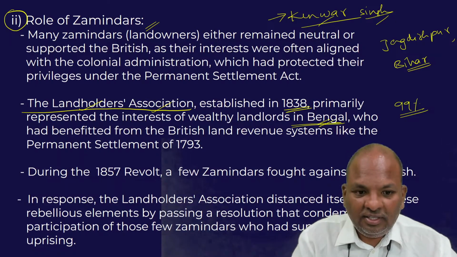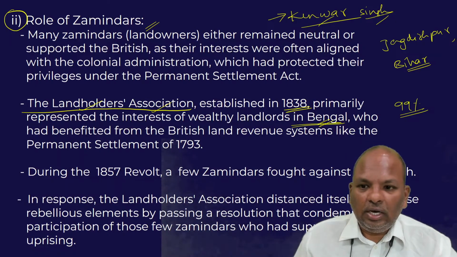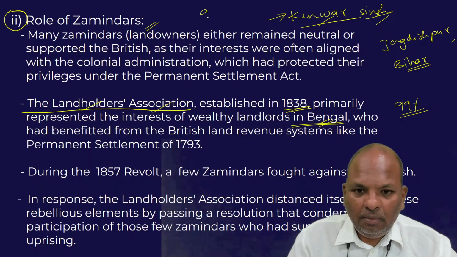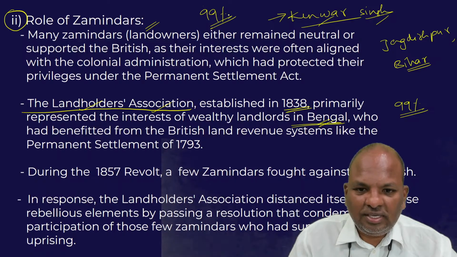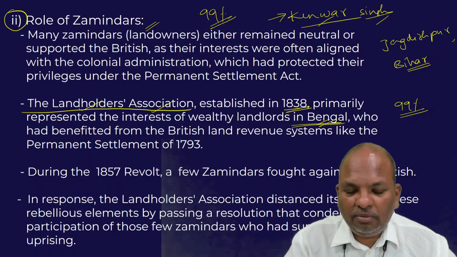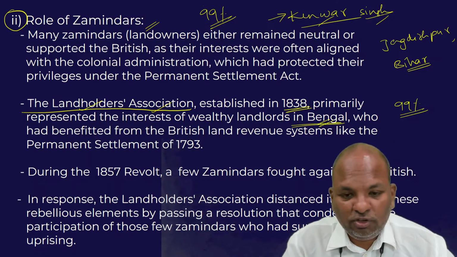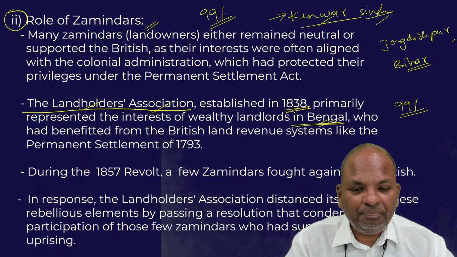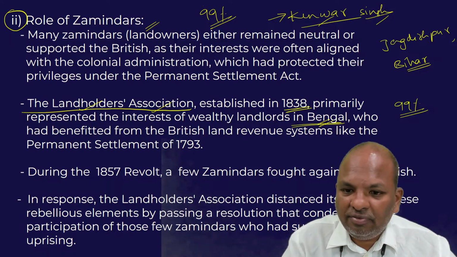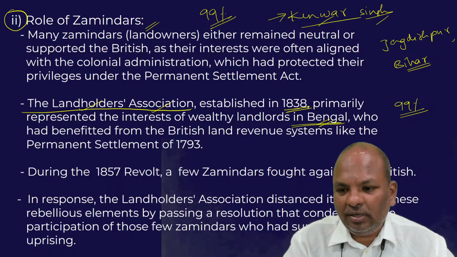Let me repeat. The point is, only a few Zamindars revolted against the British, but 99% of the Zamindars stood rock solid behind the British. They were very, very loyal to the British during the 1857 revolt. They extended all sorts of help to the British during the revolt. That is 99% of the Zamindars.